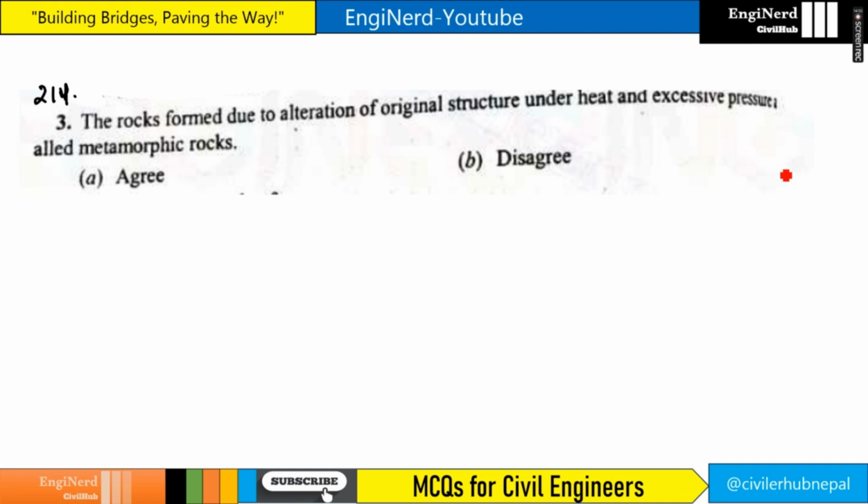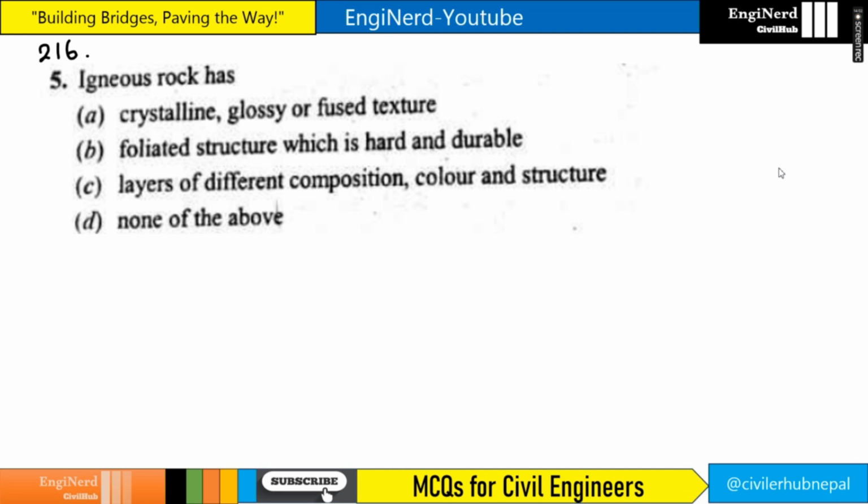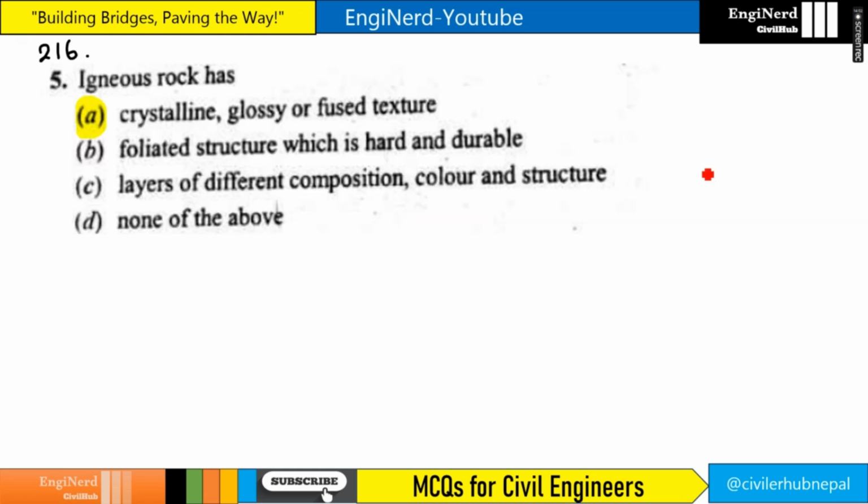The rocks formed due to alteration of original structure under heat and excessive pressure are known as metamorphic rock. So we can agree on this, right? Granite is an example of, granite is a plutonic igneous rock. So answer is D. Igneous rock has crystalline, glossy or fused structure, right? Foliated means basically metamorphic, and for the layers of different composition, colony structure, it is sedimentary, right? The first one is the correct answer: crystalline, glossy and fused structure.